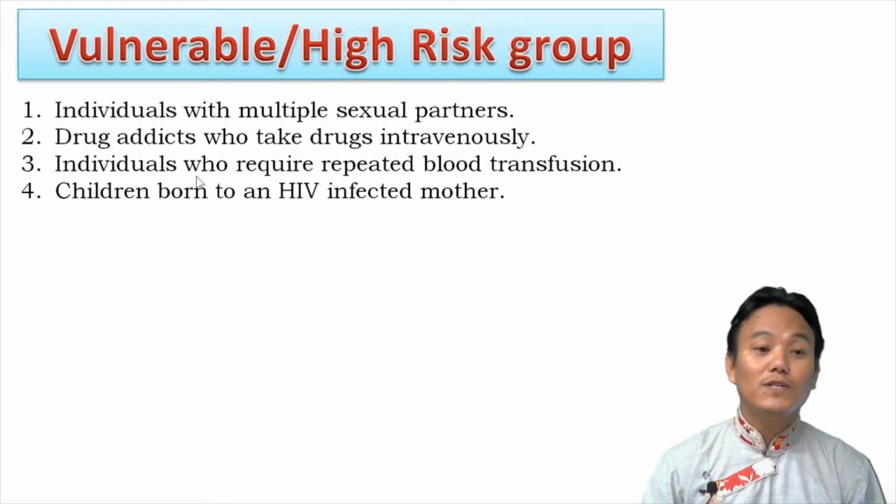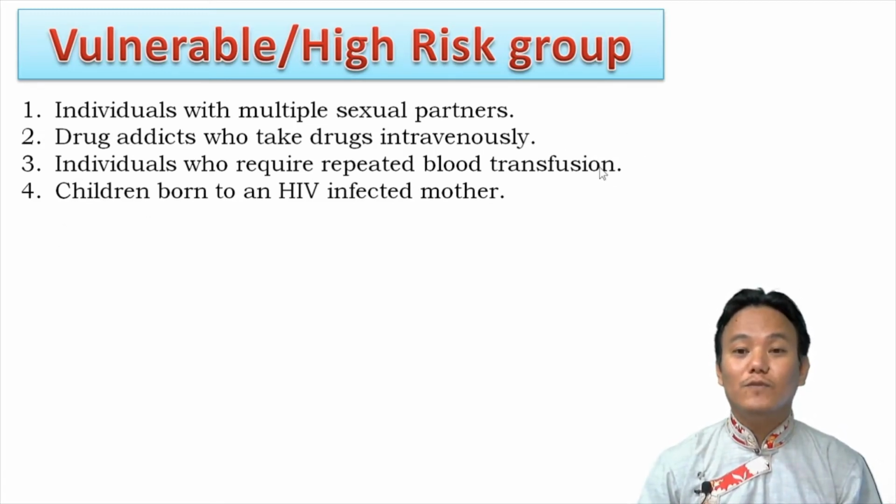And the third one is individuals who require repeated blood transfusion. If there are individuals who suffer from blood related complications like sickle cell anemia, hemophilia, right, they require repeated blood transfusions, right? And in such situations, if they receive contaminated blood, they can also suffer from HIV infection. Therefore, they are also in the high risk group.